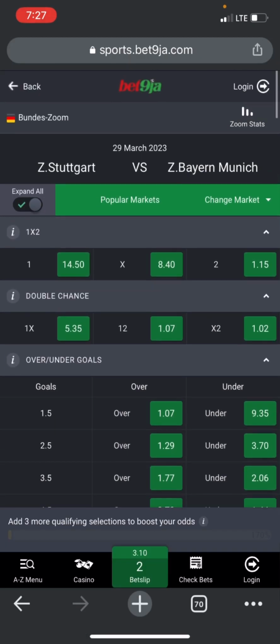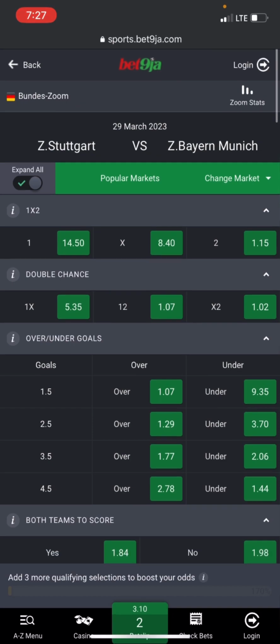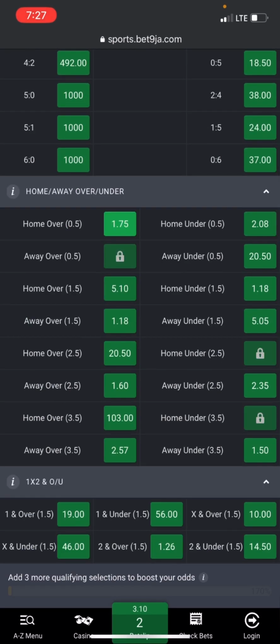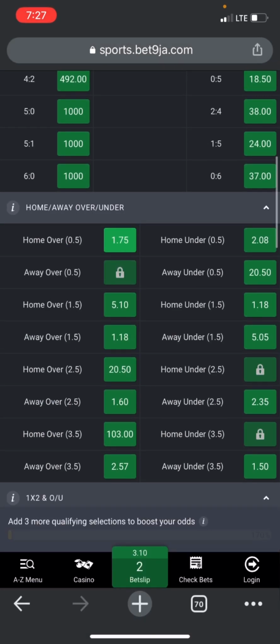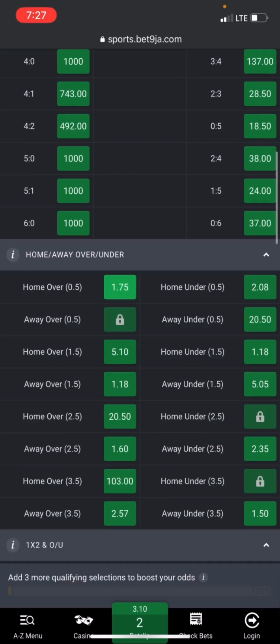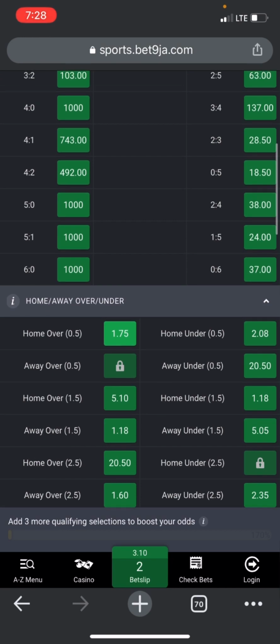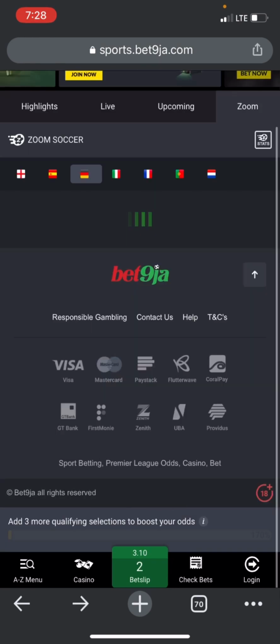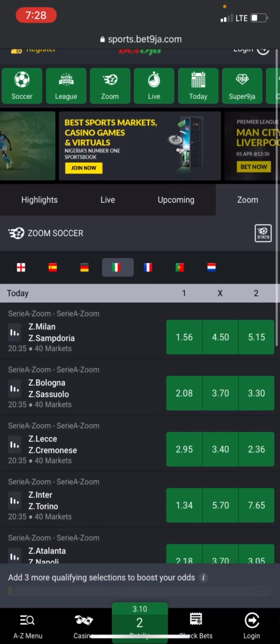The odds for this team to win is 14.5, so the odds they are giving us here are a bit too low, which is also trying to tell you that they know this team has a very high chance of scoring. So you can see this is the first example. Now let's go on to the second example.